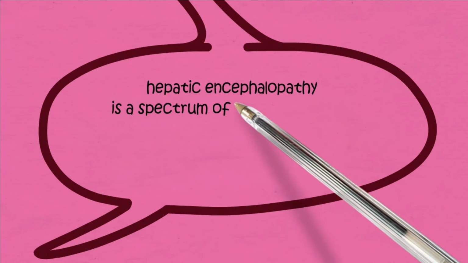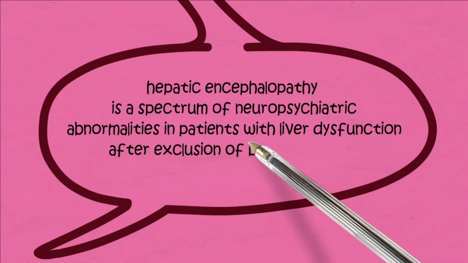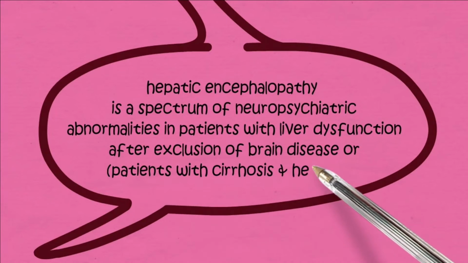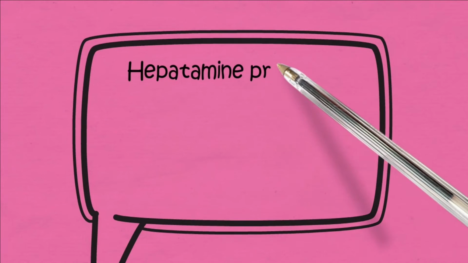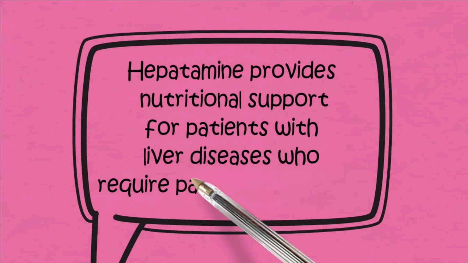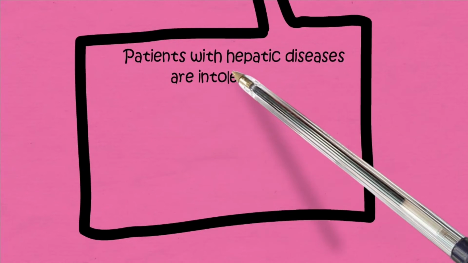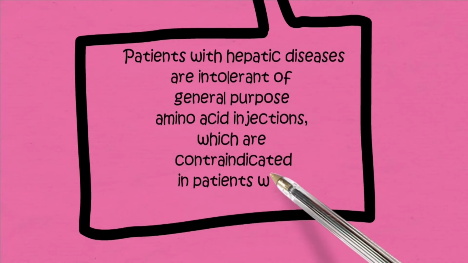Hepatic encephalopathy is a spectrum of neuropsychiatric abnormalities in patients with liver dysfunction after exclusion of brain disease, or in patients with cirrhosis and hepatitis. Hepatamine provides nutritional support for patients with liver disease who require parenteral nutrition. Patients with hepatic disease are intolerant of general-purpose amino acid injections, which are contraindicated in patients with hepatic coma.